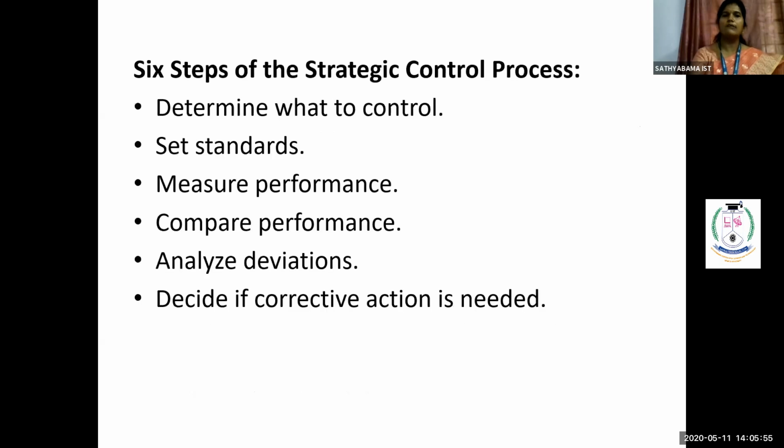Then your very last slide is the steps in the controlling process. There are 6 steps in the controlling process. Let us see them one after the other. First, determine what is to be controlled. Whatever I have adapted or implemented inside the organization, not all strategies can be controlled. Only very few strategies require a controlling process. So I have to determine beforehand what to control.